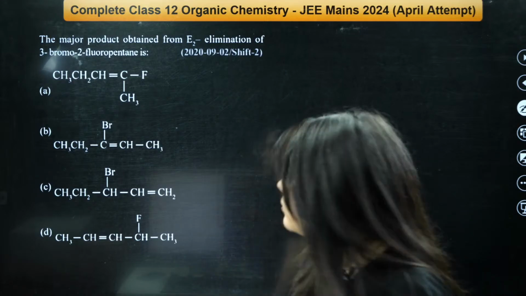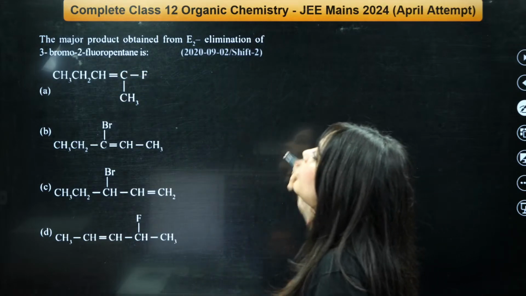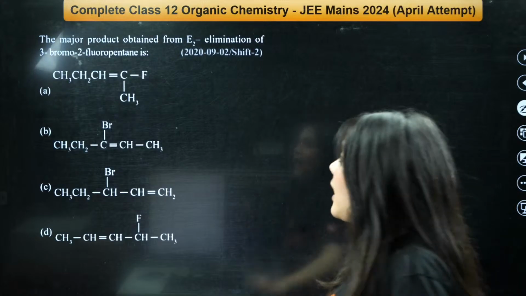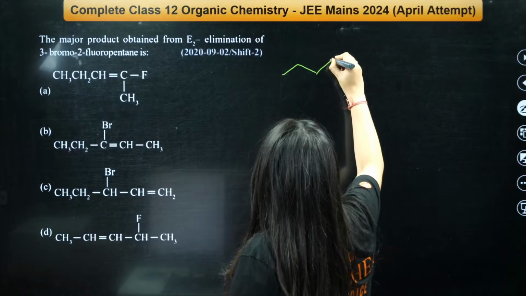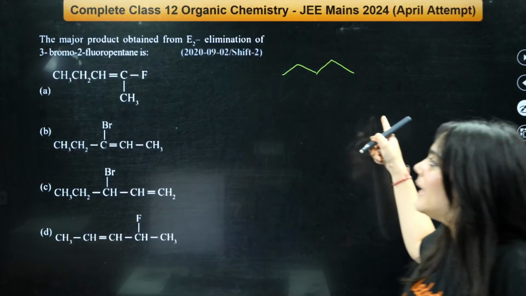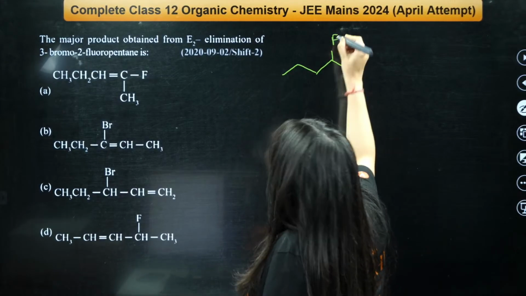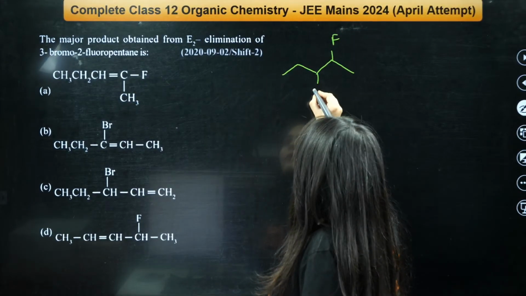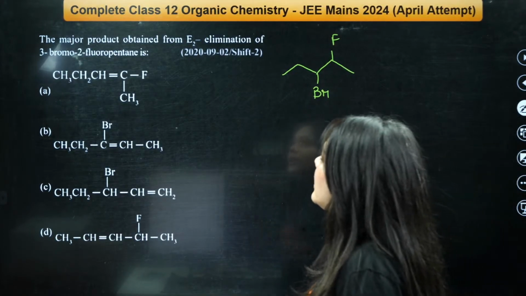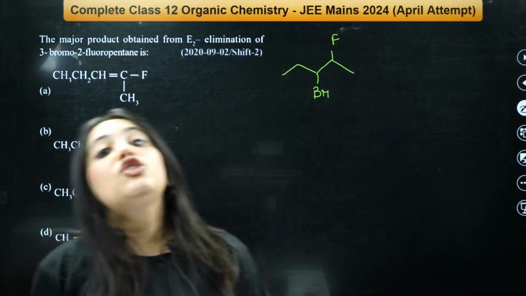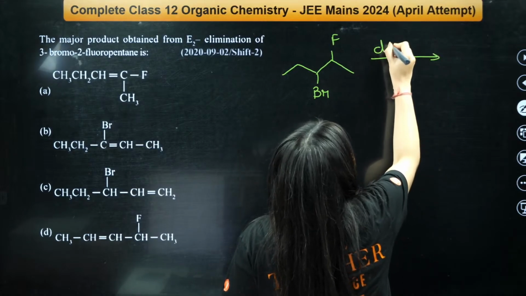So the question is, the major product obtained from the E2 elimination of 3-bromo-2-fluoropentane. How do you draw that structure? Pentane, 1, 2, 3, 4, 5. This is the formula for pentane. Then on the second position there is fluorine. I've attached a fluorine. On the third position there is bromine. I've attached a bromine. This is the reactant given to you, and you want to do E2 elimination. I just told you, E2 elimination means what? Dehydrohalogenation.